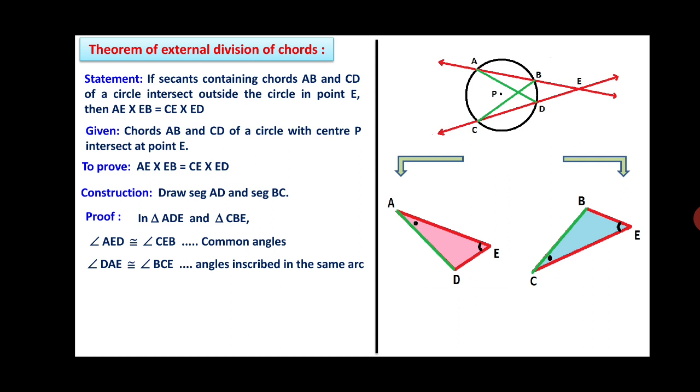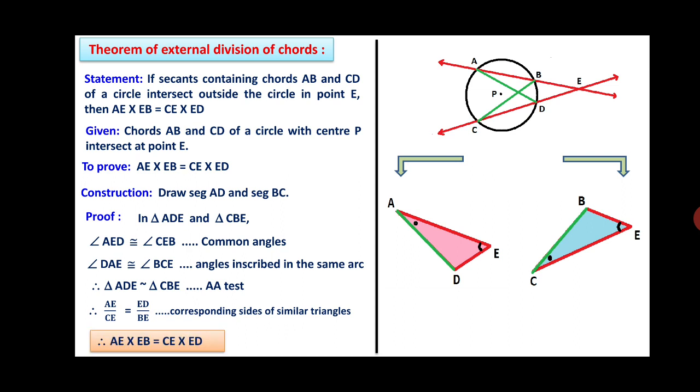Angle DAE is congruent with angle BCE, angles inscribed in the same arc. Therefore, triangle ADE is similar to triangle CBE, by the AA test of similarity. Therefore, you can write AE upon CE is equal to ED upon BE, corresponding sides of the similar triangles. Thereby, by cross multiplication, you get AE into EB is equal to CE into ED. This is the external division formula for two chords meeting in the exterior of the circle.